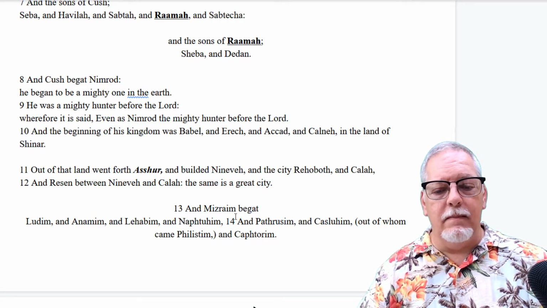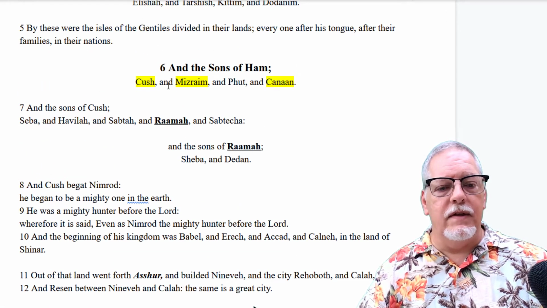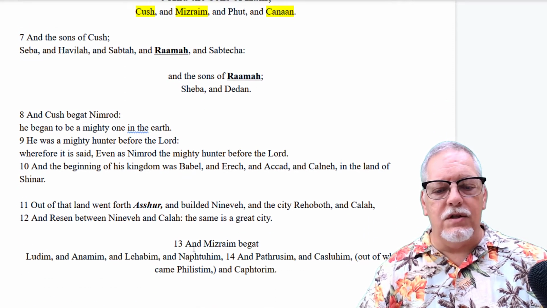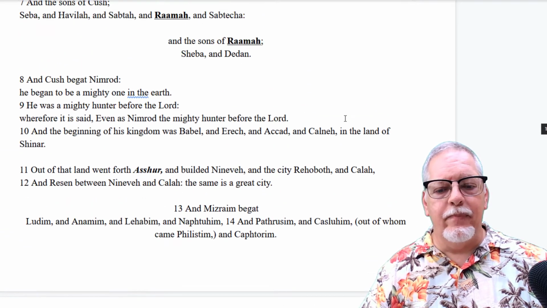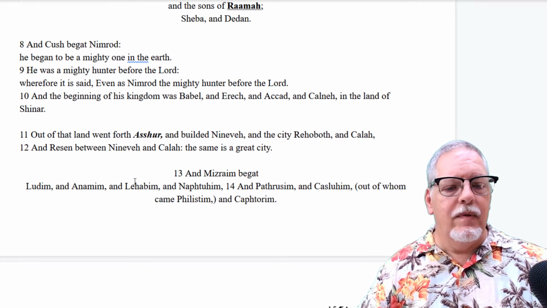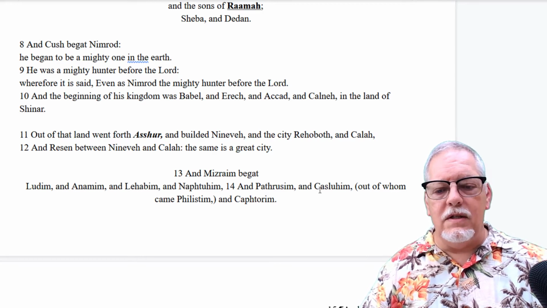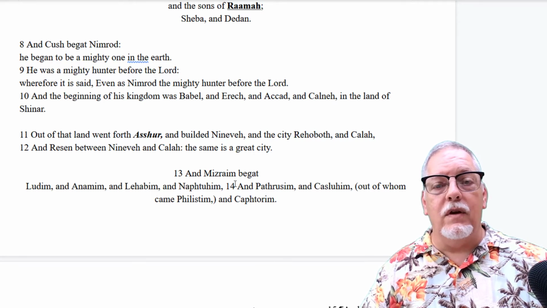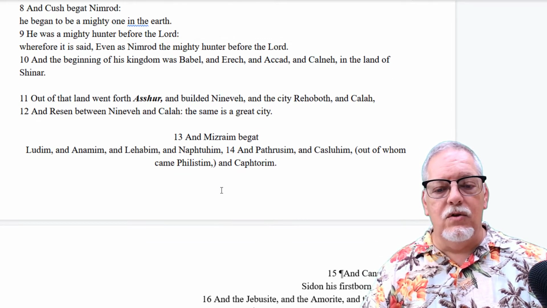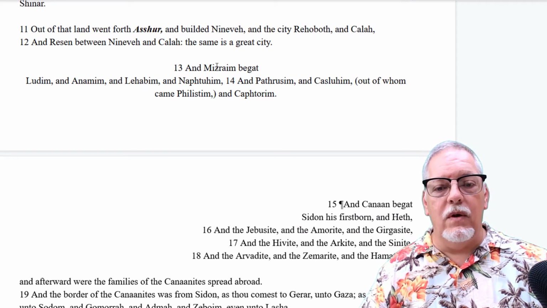Now we have Mizraim. Notice how I have done this. Cush is over here. It's right or left justified. Mizraim is centrally justified because he's in the middle of this list. And then when we come to the next page, Canaan is going to be right justified. There he is there. Right, Mizraim begets. And then we have this list. All of these folks are going to be found in the area of North Africa and Central Africa. So this group of men that this fellow populates. And notice again we have genitives. We have people names.